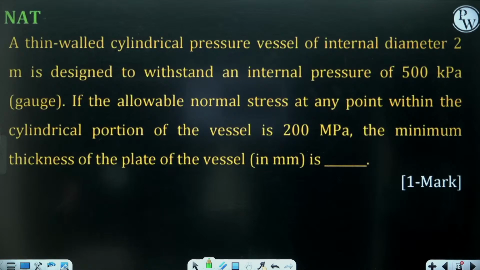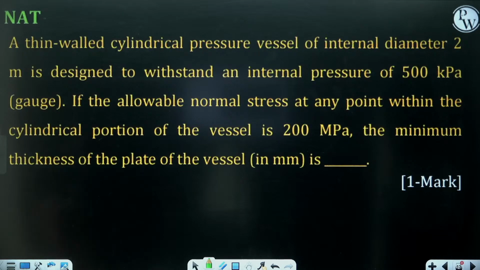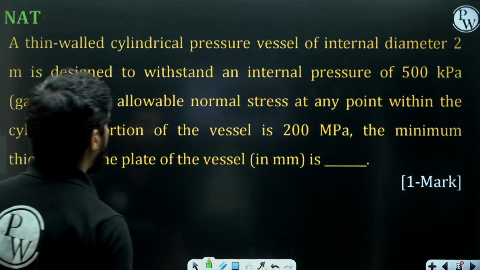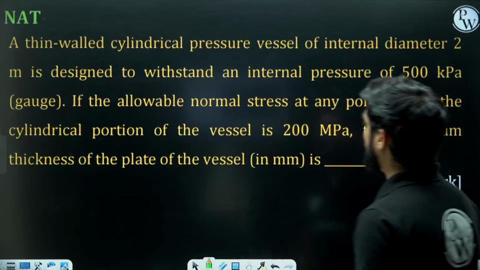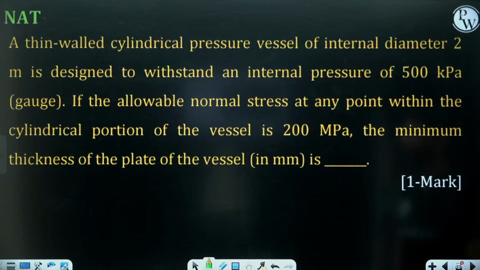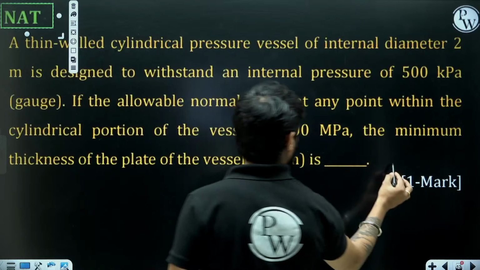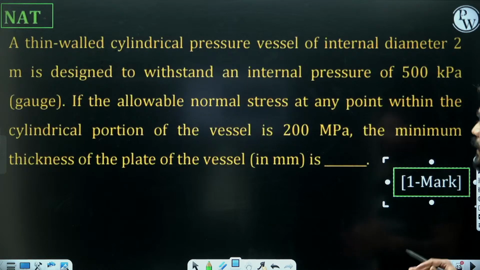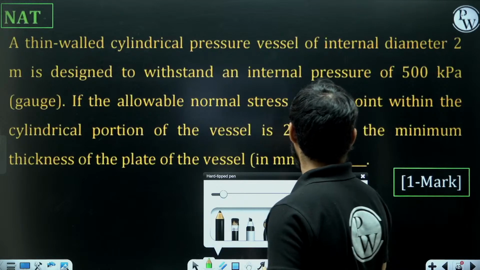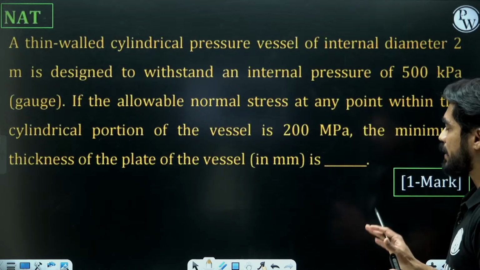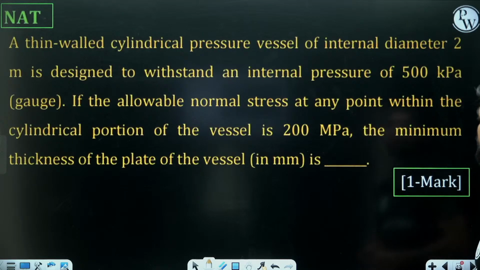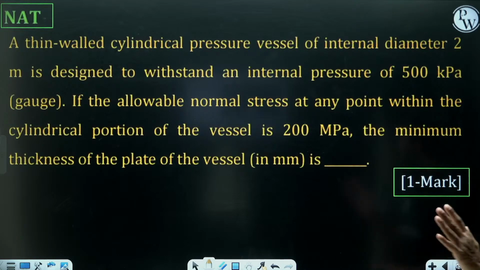A thin-walled cylindrical pressure vessel of internal diameter 2 meter is designed to withstand an internal pressure of 500 kilopascal. If the allowable normal stress at any point within the cylindrical portion of the vessel is 200 megapascal, the minimum thickness of the plate of the vessel is. So this is an NAT question and it is of 1 mark. Very simple problem. You have a thin cylindrical pressure vessel where sigma maximum can go up to 200 megapascal. Now you have the diameter, you have the pressure, you need the thickness.